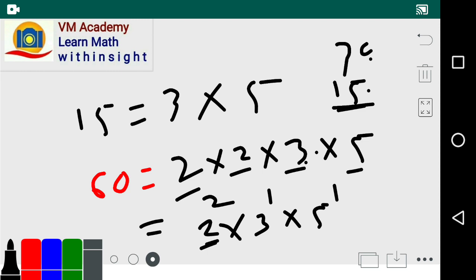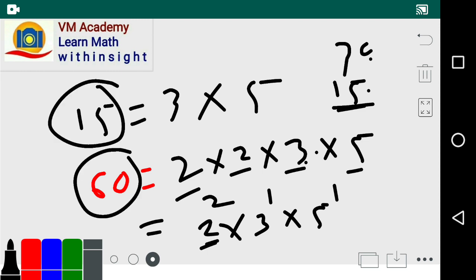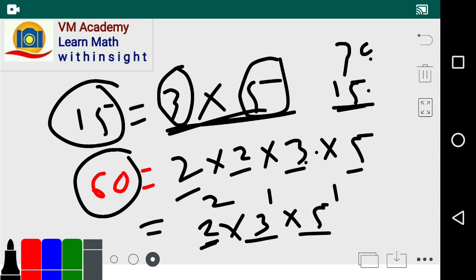and 5 one time, friends. Now if we observe, 60 is perfectly divisible by 3 into 5 if and only if its prime factorization has at least one 3 and at least one 5.